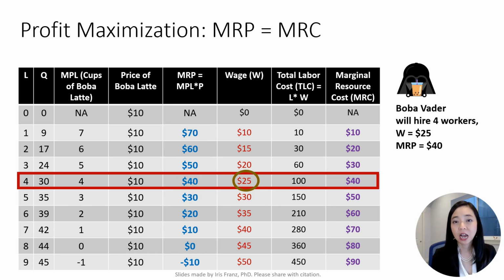In the next clip, I will show you the 3 steps of profit maximization on a diagram and why monopsony is inefficient. For now, I hope this helps, and I'll see you next time.